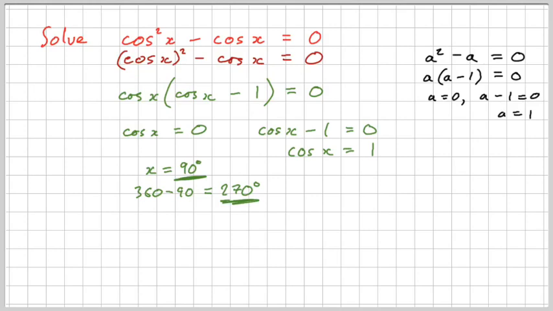And then we need to do the same thing for the other side of this equation, which is this. So thinking about cos x equals 1, shift cos both sides, leads us to x equals 0 degrees, and 360 minus that gives us our secondary solution over there, 360 degrees. So we actually have 4 solutions to the original problem, and just make sure that you underline those to show the examiner that those are your answers.